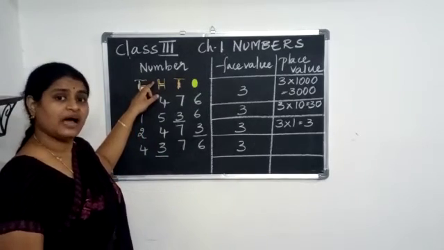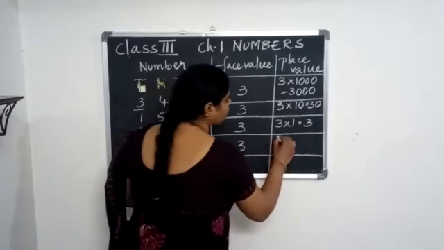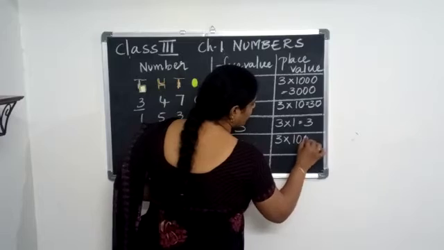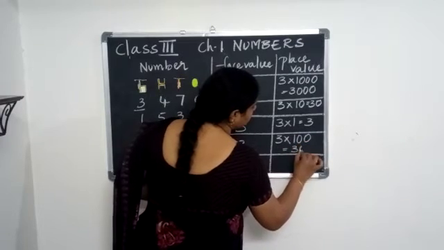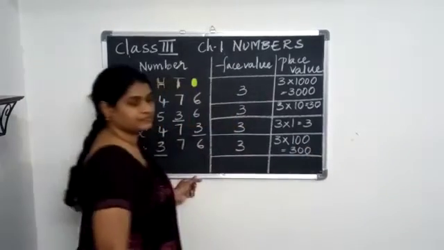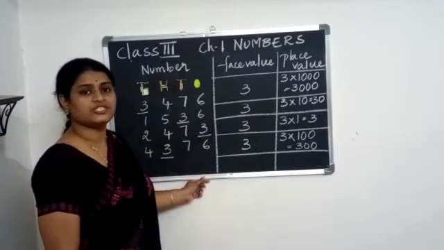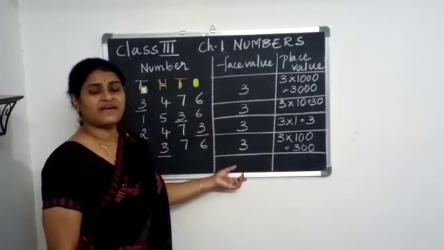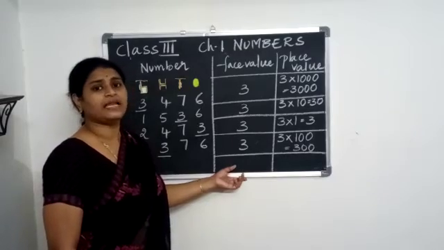It is in hundreds place. So we have to multiply with 100. So 3 into 100 is nothing but 300. Is it clear, children? So this is the difference between place value and face value.